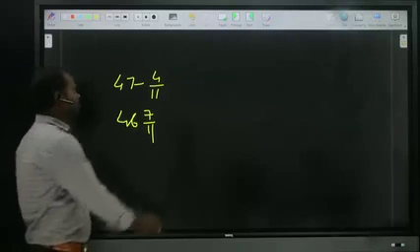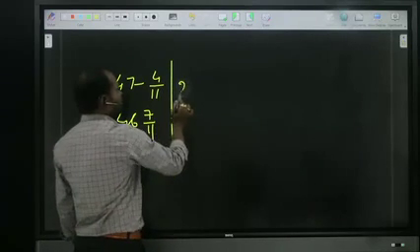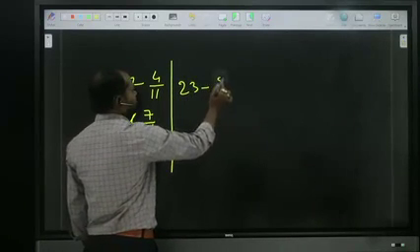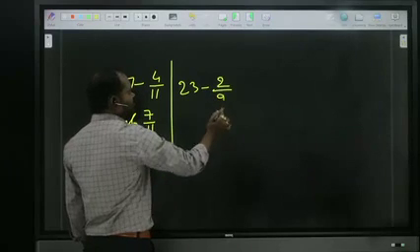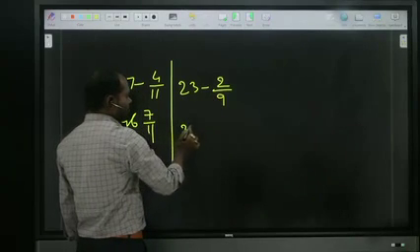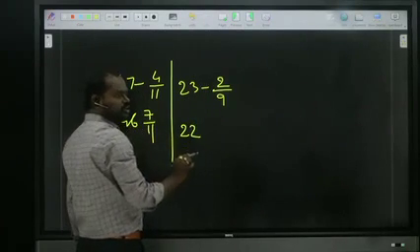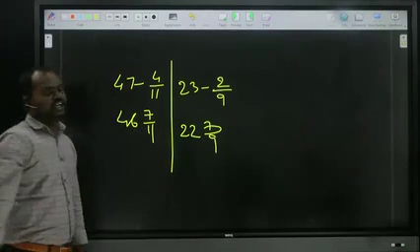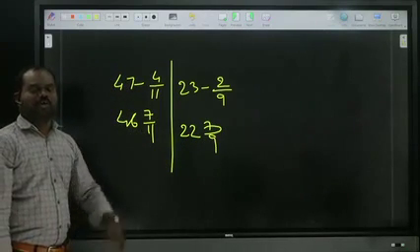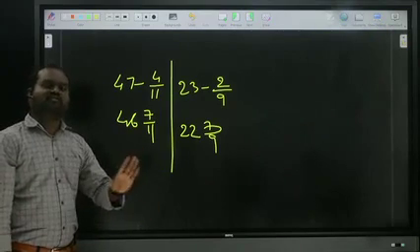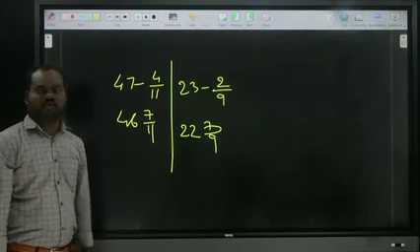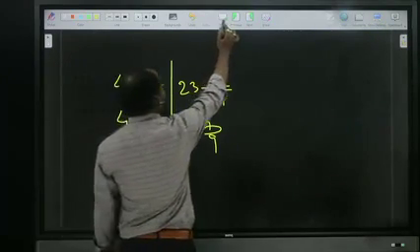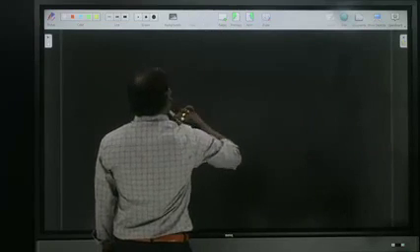I will show one more. 23 minus 2 by 9. Tell me, first of all, one reduced: 22. Out of 9, 2 subtracted. How many parts? 7. 22 7 by 9. Is it clear? It is subtraction of fractions. Right? Now I said addition of fractions, subtraction of fractions. Now we are moving into multiplication.